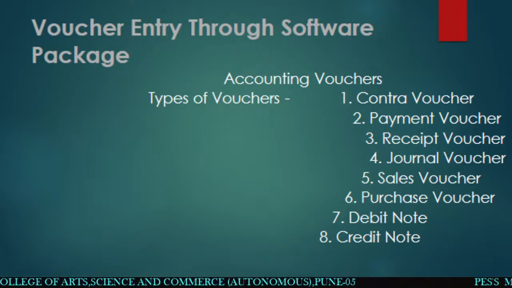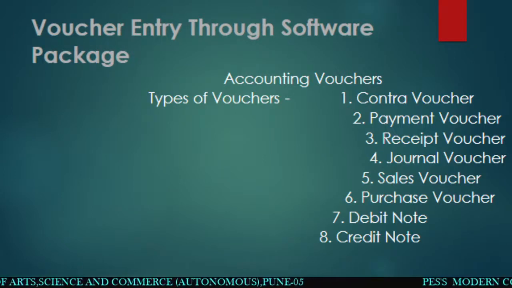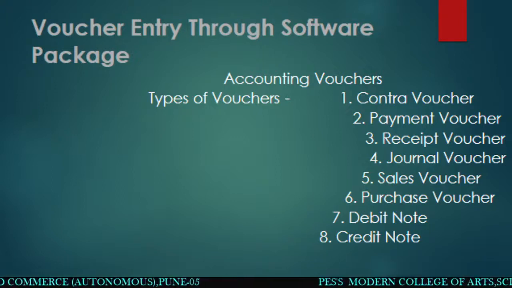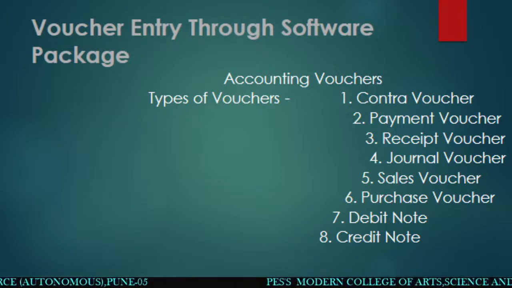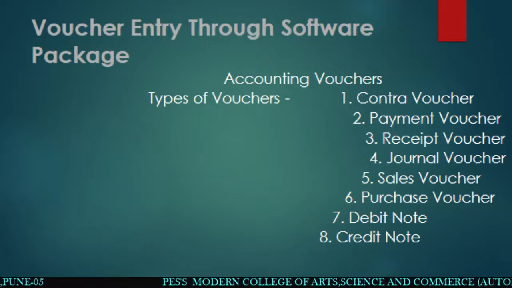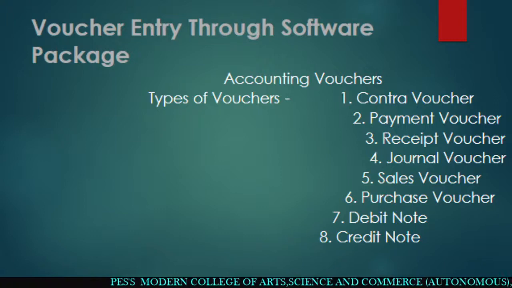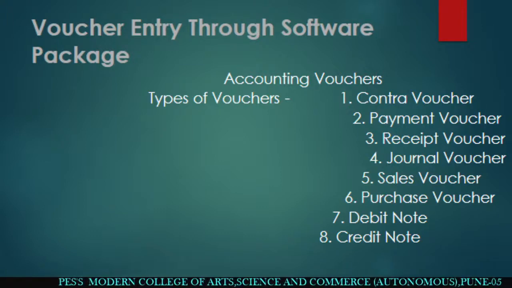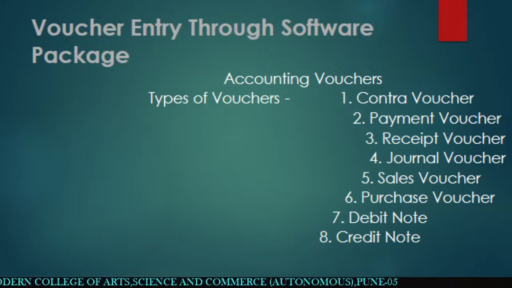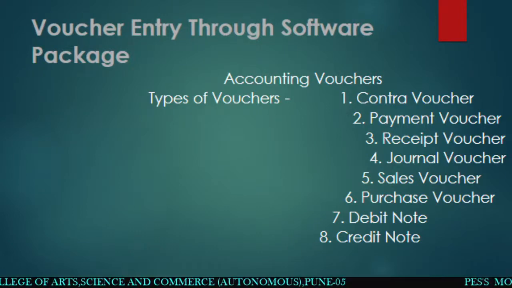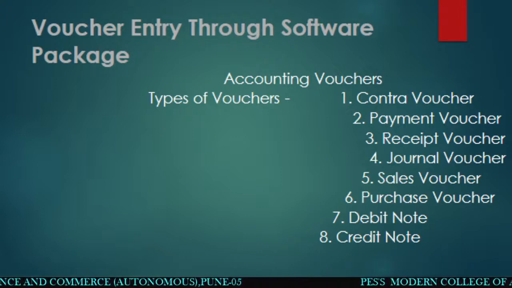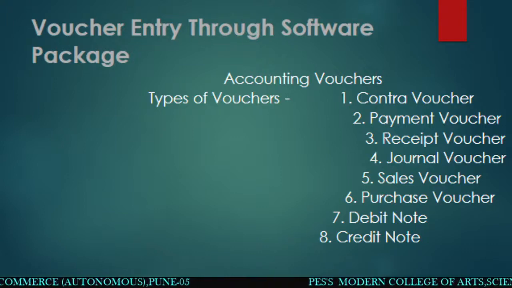There are 8 vouchers. First one is the contra voucher. These are the names of the vouchers. That is contra voucher, payment voucher. Payment voucher we know. By the name only we can know it is for doing a payment. When we do any payment, we have to enter that data in a payment voucher. When there is a receipt voucher, when you receive any money, you have to enter it in a receipt voucher. Journal voucher we will see later. Contra voucher, journal voucher, the explanation for these we will see later.